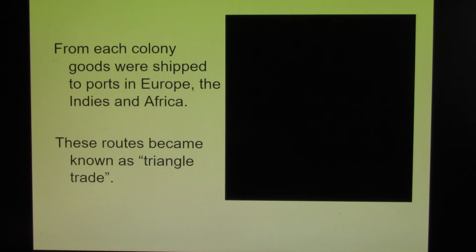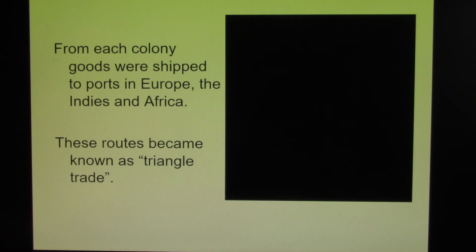And in Africa, they pick up slaves. Now, the slaves are taken to, say, the West Indies. That would be some of the Caribbean island nations. The slaves are offloaded, and now we load up on molasses. The molasses is taken back and is turned into rum. Because we are sailing in a triangle, this becomes known as triangle trade.